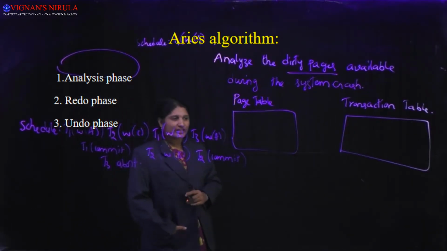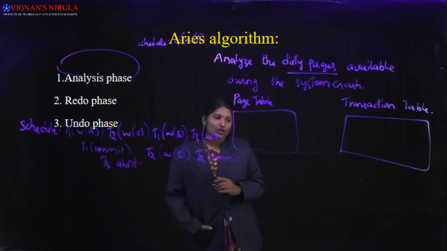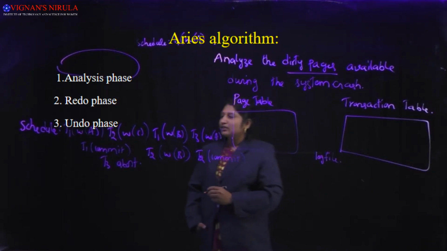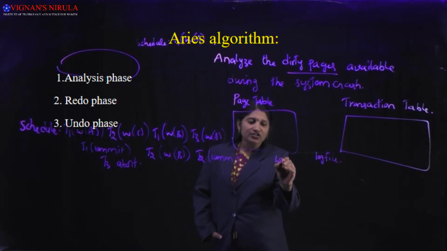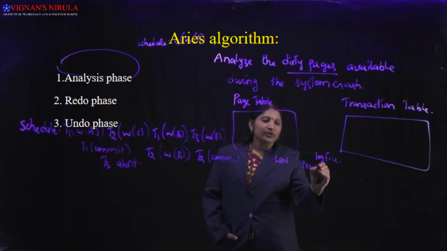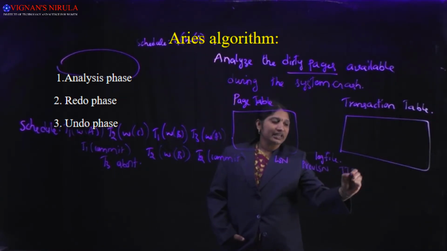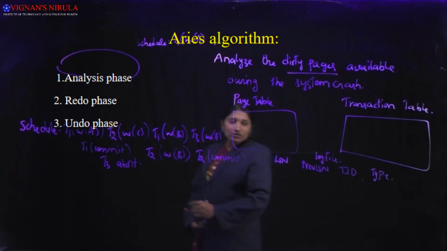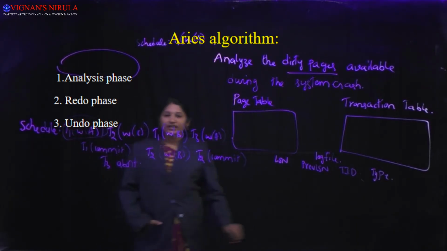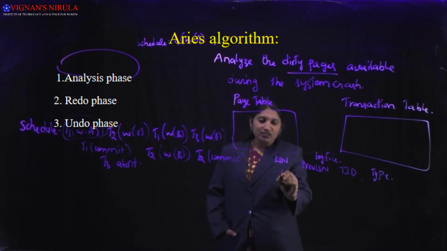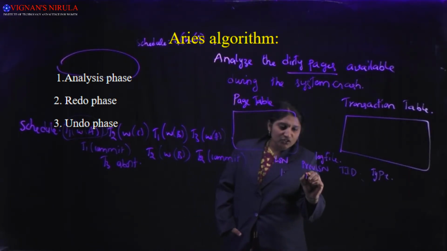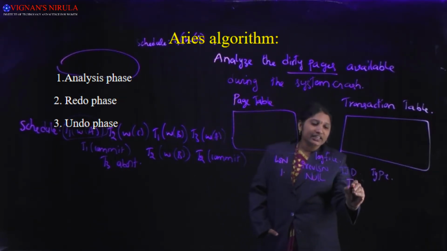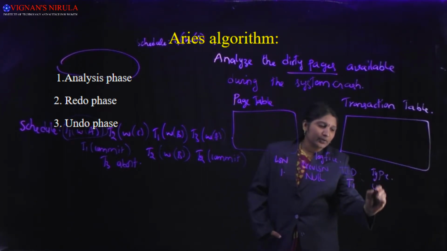As already you know, for each and every operation we should write one log record. For that purpose I am maintaining the log file here. As already you know, the log file consists of LSN, previous LSN, the transaction ID and the type of log record. So for the first action we should write one log record. The LSN is 1, as it is the first log record, the previous LSN is null. What is the transaction ID? T1. What is the type? Update.